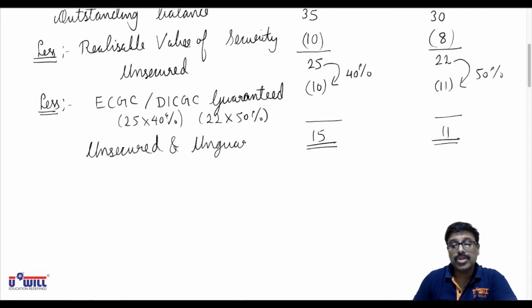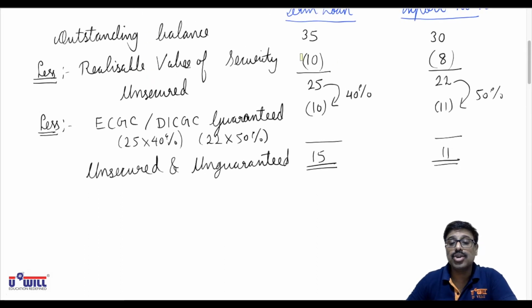Okay. So as we discussed in the summary just now, provision will be required on the secured amount of 10 and 8 lakhs and the unsecured and unguaranteed amount of 15 and 11 lakhs. Whatever is ECGC or DICGC guaranteed, 10 and 11 lakhs, on that no provision is to be created.